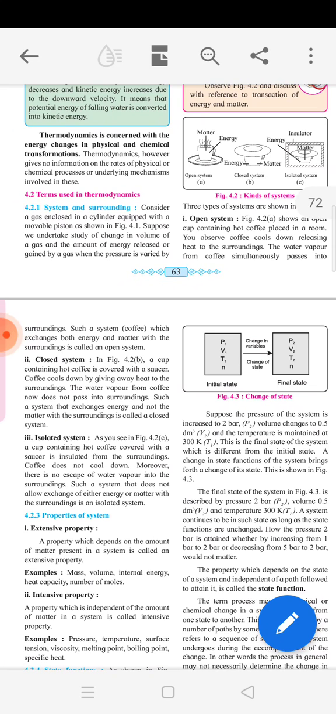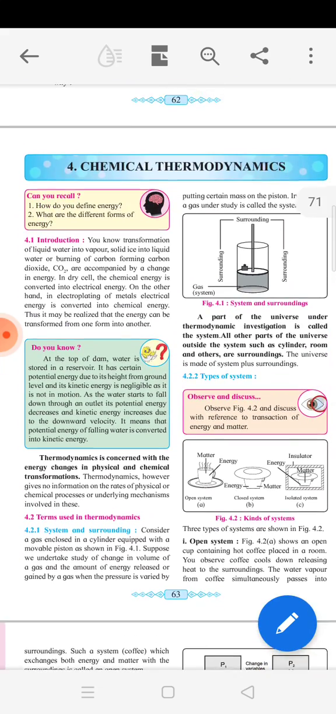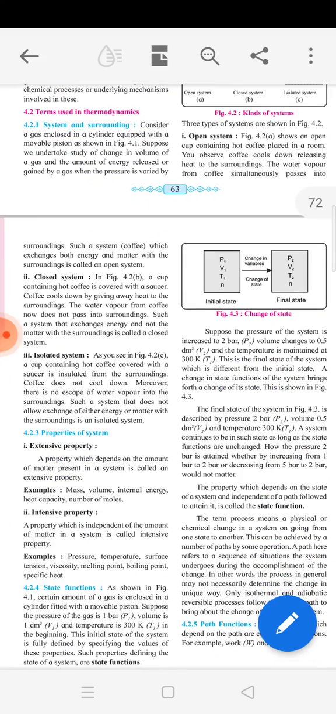So in this way there are three types of system: open system, closed system, and isolated system. Open system means there is an exchange of energy and matter with the surrounding. In closed system there is only exchange of energy, not the matter with the surrounding. And isolated means it does not allow the exchange of either energy or matter with the surrounding. That is isolated system. Okay, so here there are three types of system.